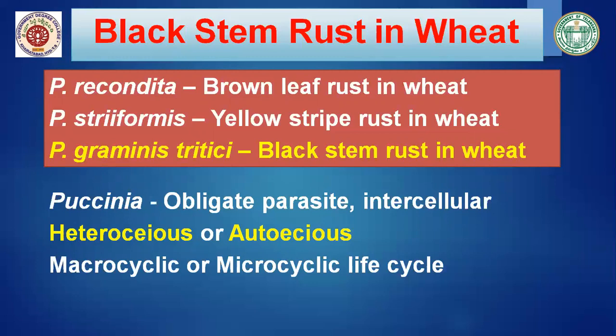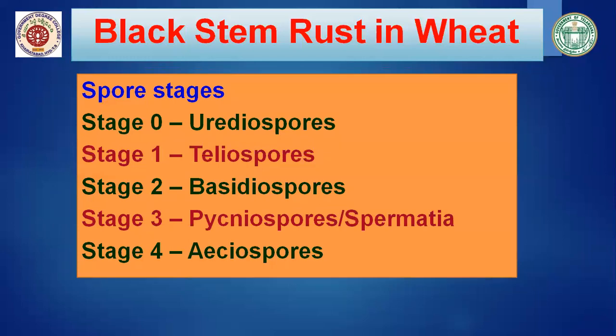If all spore stages are produced, it is known as macrocyclic. Microcyclic means the first and the last spore stages are absent.